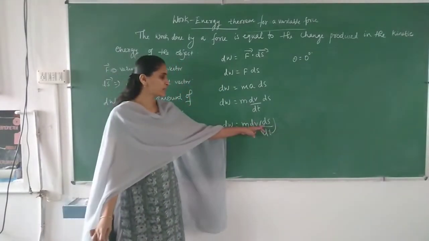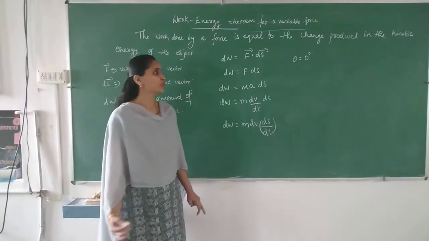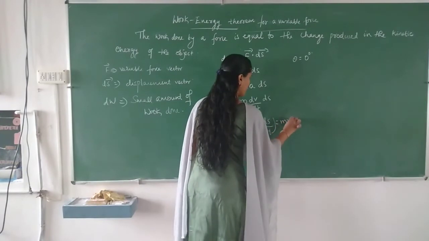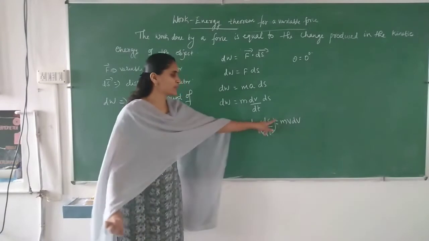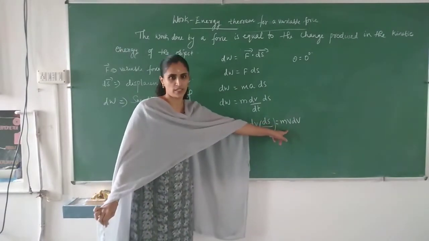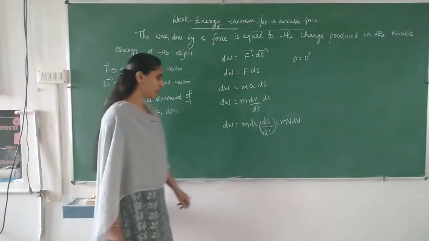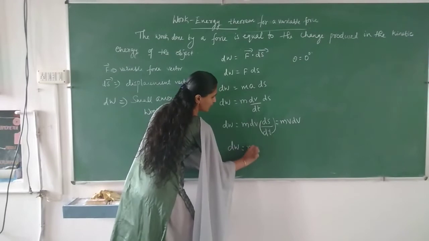And what is ds by dt? Rate of change of displacement, that is equal to velocity. So what will we get? m v dv. Instead of ds by dt, we can write velocity. So we got dw is equal to m v dv.